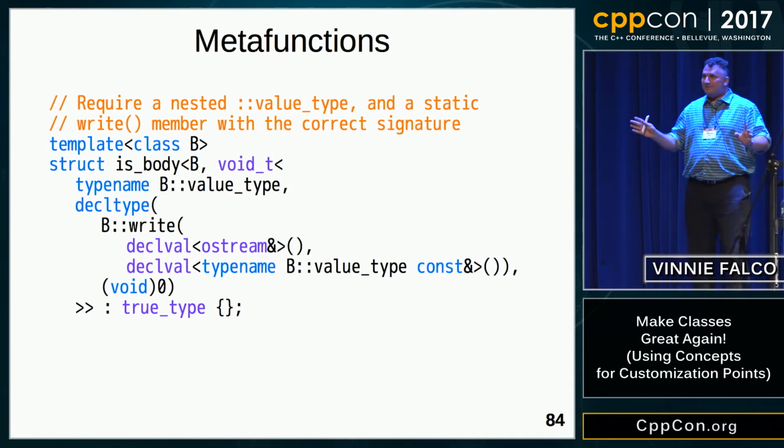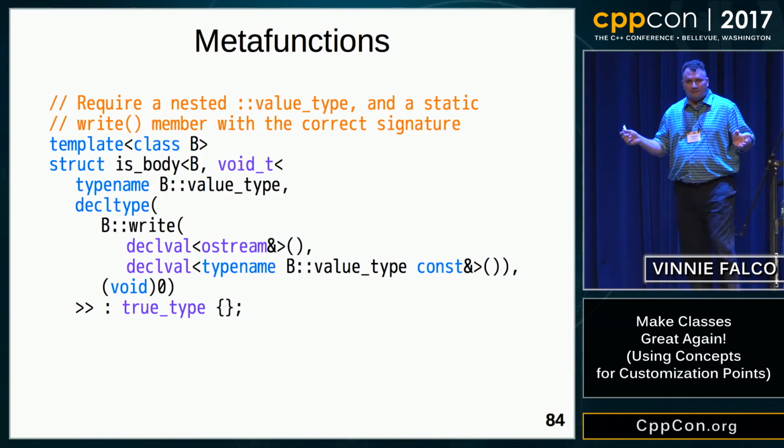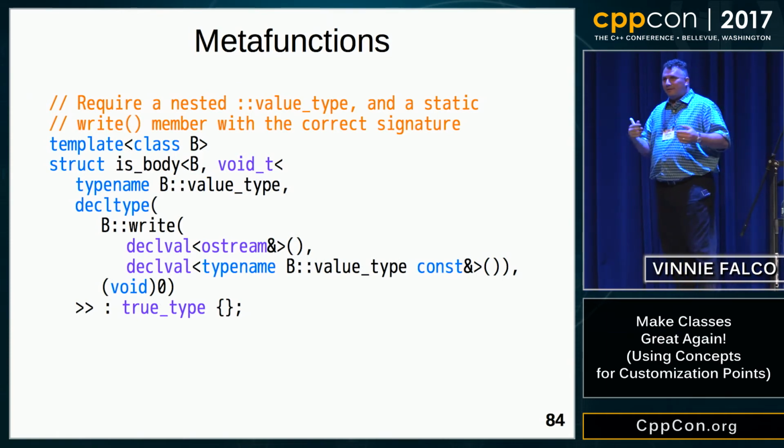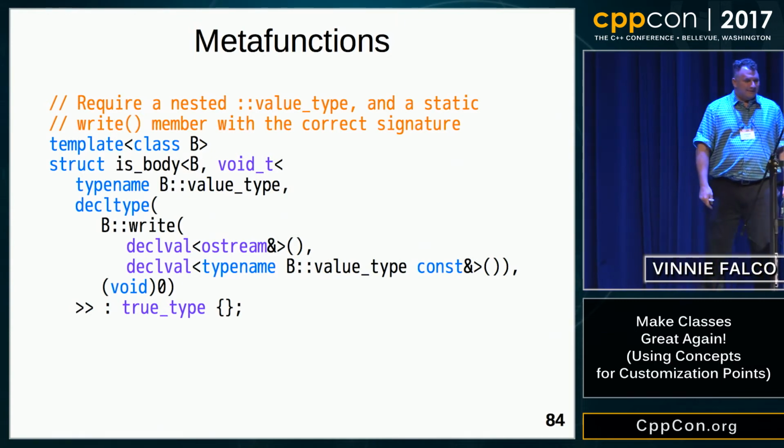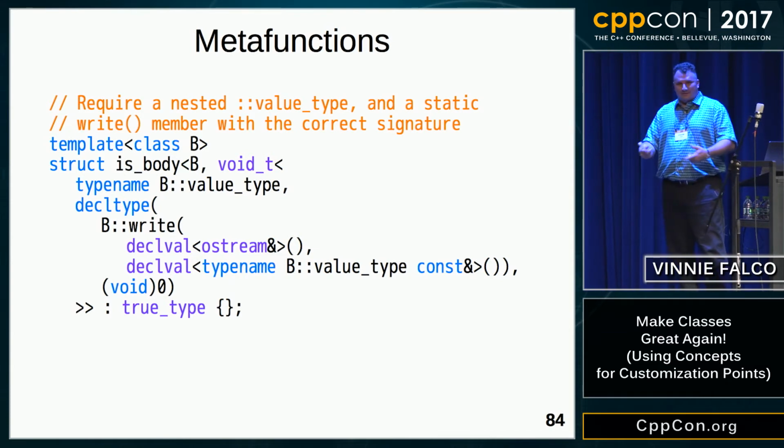Don't ask me about the void 0. It just has to be there. I'm not really sure why. I'm guilty of copying and pasting code from the internet to get things working. Don't look at me like that. I know you've done it too. So you can find this code in my GitHub. You can see that it compiles.